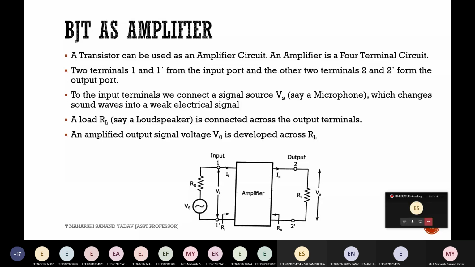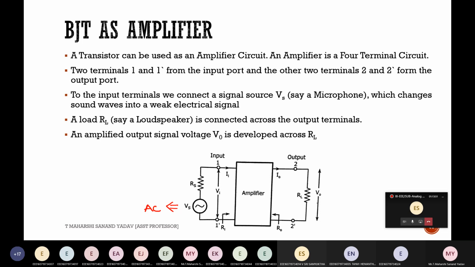Now, by seeing this diagram, can anyone explain what is the modification that I did? Here, what is this VS? Is this AC or DC? AC. And where is DC then? For amplifier, what you have said, input should be forward biased and output should be reverse biased.